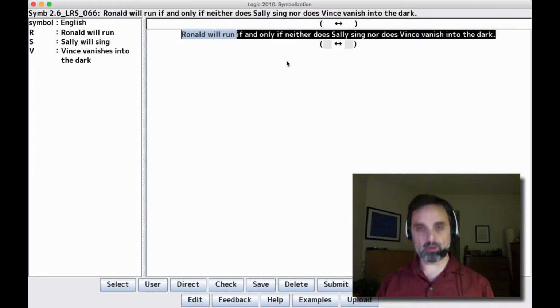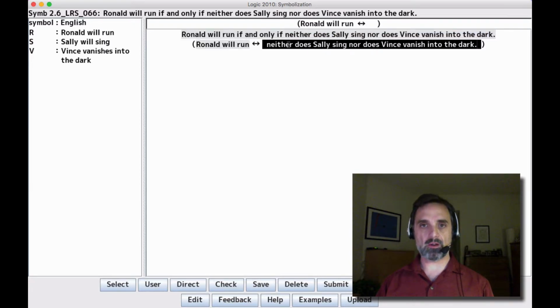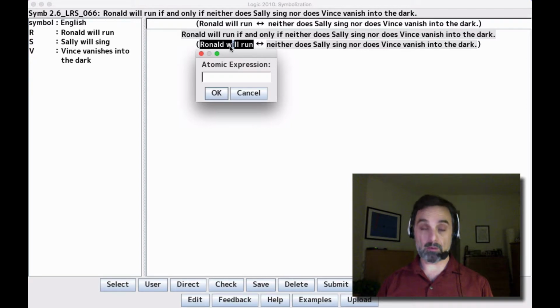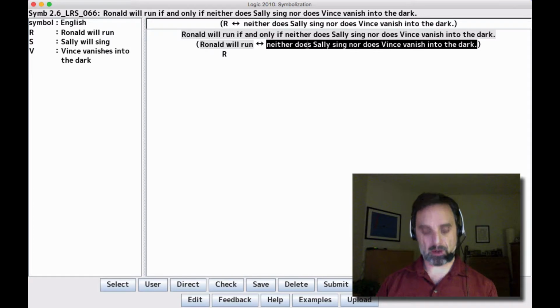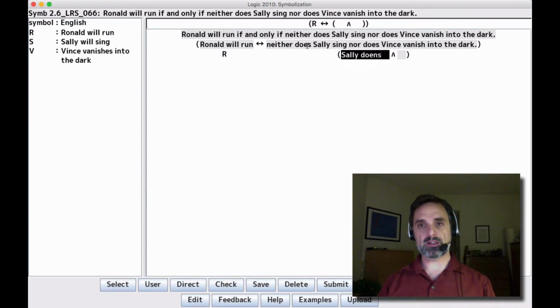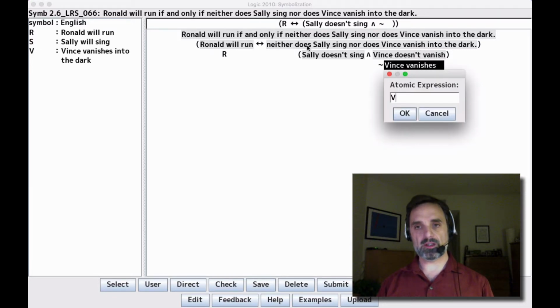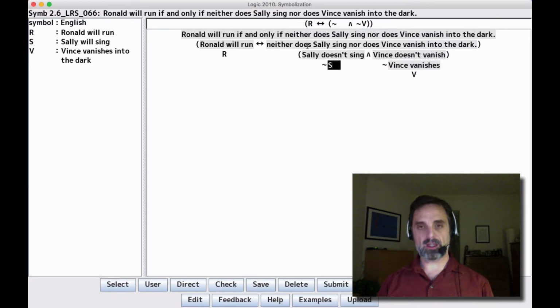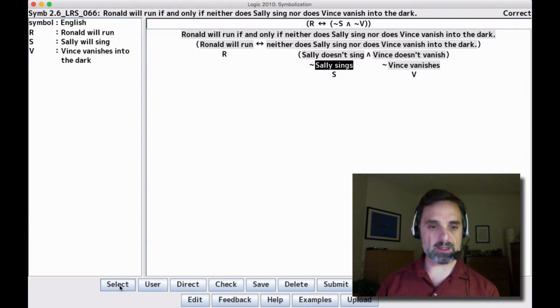We'll put Ronald will run on the left, and neither does Sally sing nor does Vince vanish into the dark on the right. Ronald will run is atomic, symbolized by R. Neither does Sally sing nor does Vince vanish into the dark means Sally doesn't sing and Vince doesn't vanish. So that's a negation of Vince vanishes, which is V, and a negation of Sally sings, which is S, and there's our sentence. And let's look at 67.